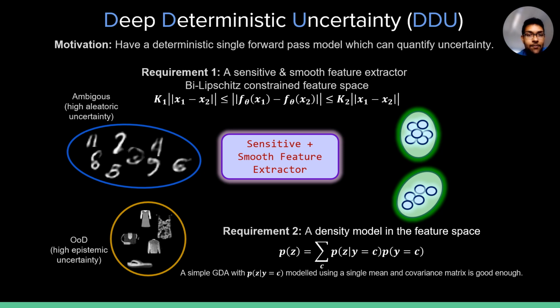Thus, now we have a simple algorithm for quantifying and disentangling uncertainty. For a given input, first we check the feature density. If it is low, then that indicates high epistemic uncertainty, and the input is out of distribution. If the input is not out of distribution, then we check the softmax entropy for aleatoric uncertainty. If the input has high softmax entropy, it is noisy or ambiguous. If it does not have high epistemic or aleatoric uncertainty, the model should be able to safely make predictions on the input. We call this simple method deep deterministic uncertainty, or DDU in short.